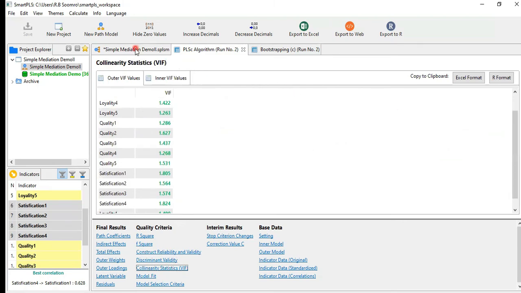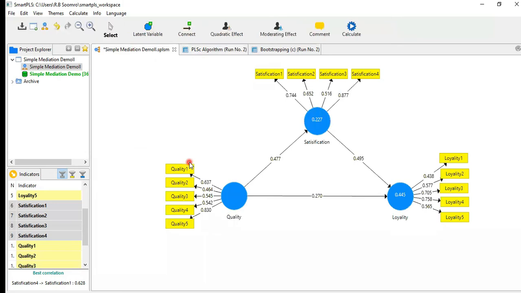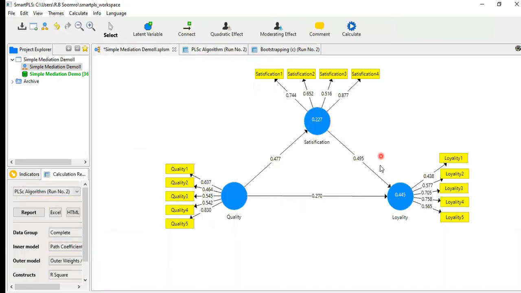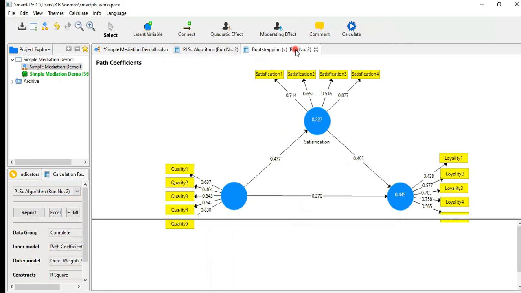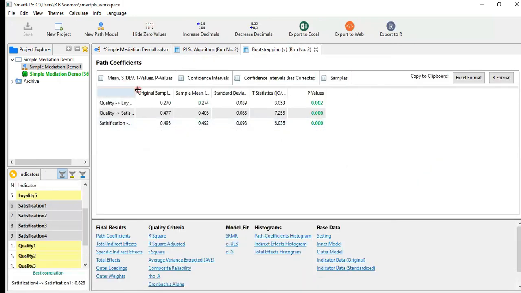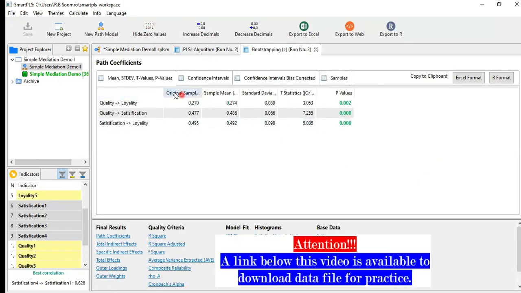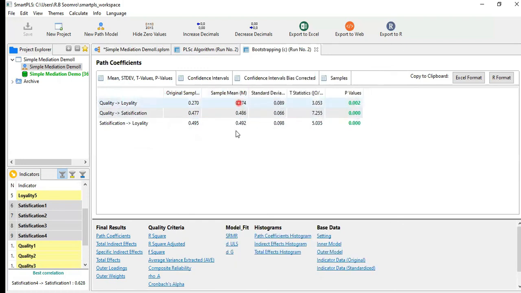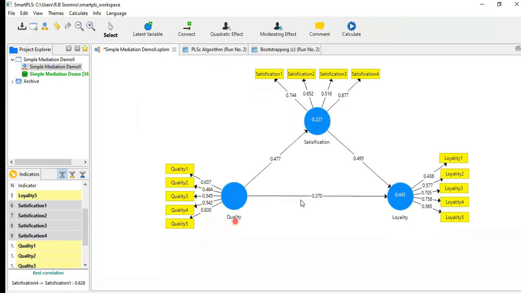Now we have to check whether these three paths are significant or not. How? Through bootstrapping. So here again this is the original sample and this is the sample mean. This sample mean has been calculated after applying the bootstrapping. Now the quality to loyalty p-value 0.002, that is significant. Quality to loyalty, it means it is significant.